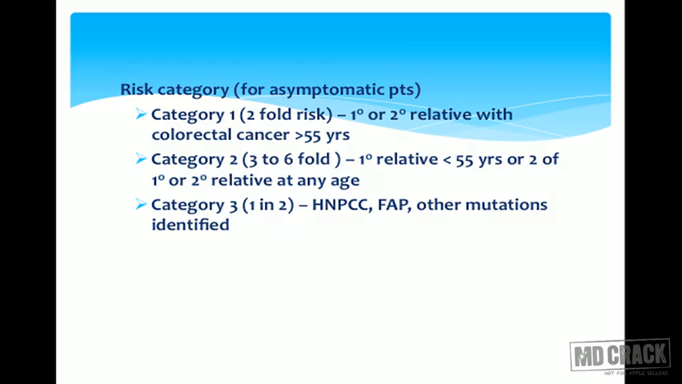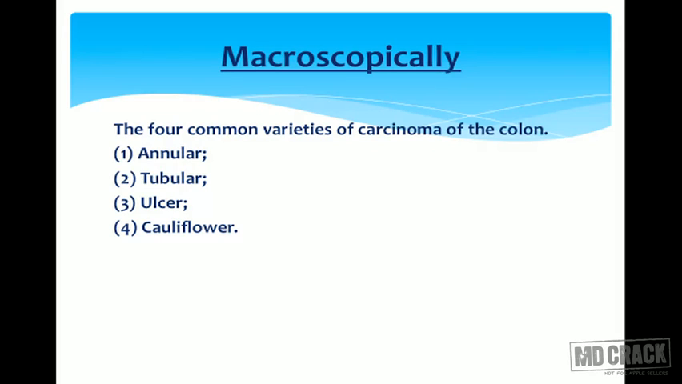Risk category for asymptomatic patients will be 1, 2 and 3. In category 1, there will be twofold risk: first degree and second degree relatives with colorectal cancers, and patients more than 55 years of age. Category 2, that is 3 to 6 fold risk: a first degree relative more than 55 years of age, or first to second degree relatives at any age. And category 3: those having HNPCC, FAP or other identified genetic mutations.